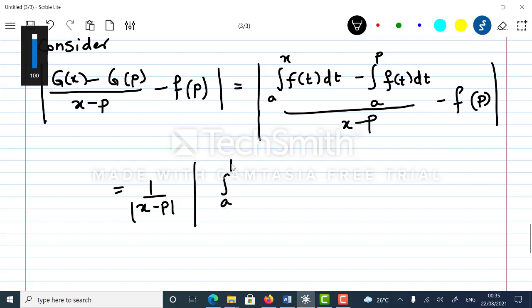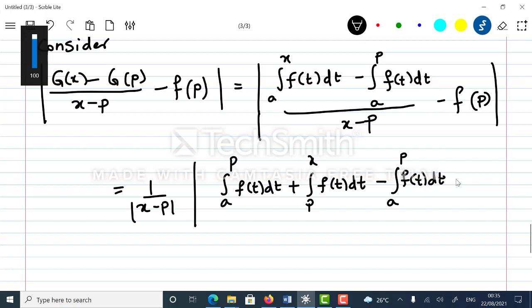Now it is integral a to p f of t dt plus integral p to x f of t dt, minus integral a to p f of t dt, minus x minus p times f of p, mod complete.